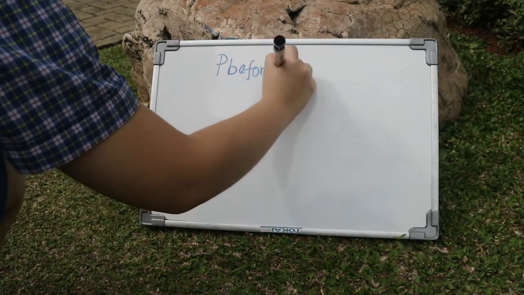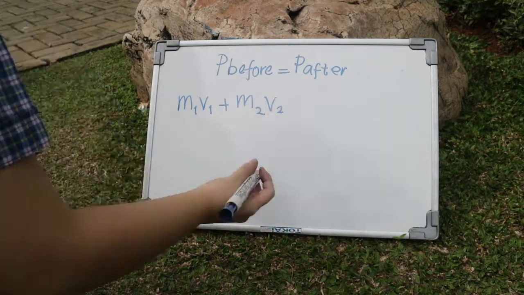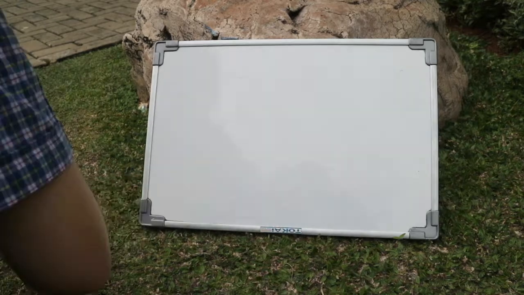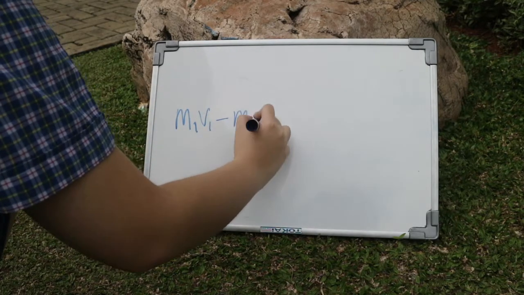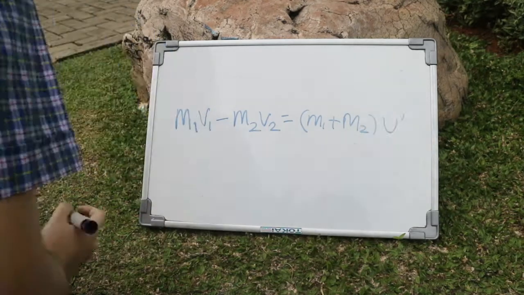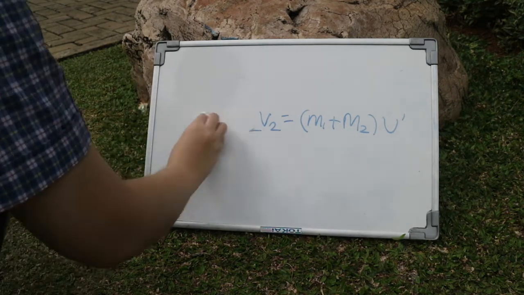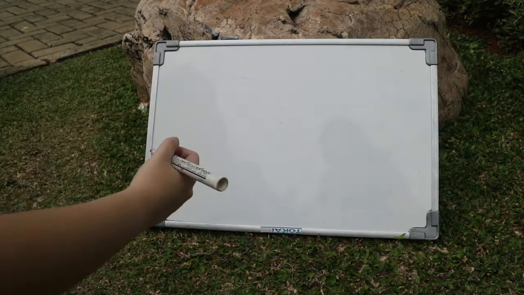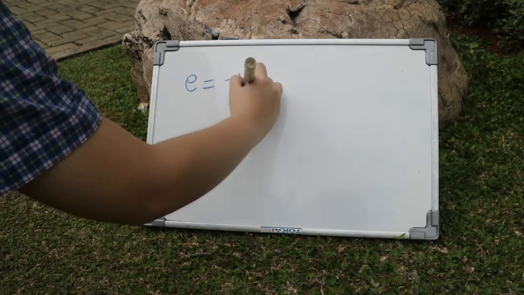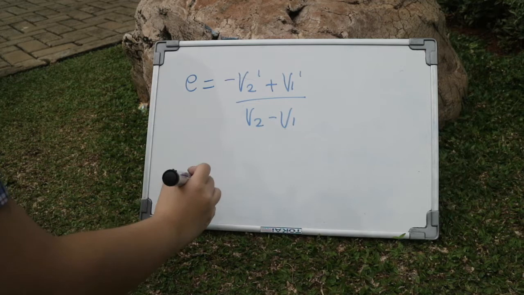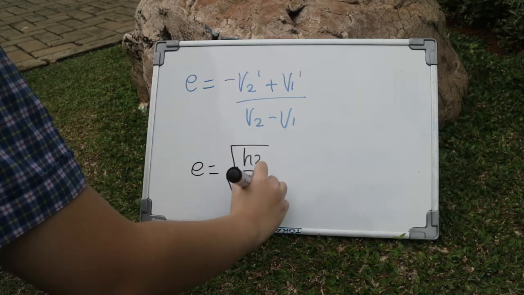The formula of this collision is as follows. The relationship between the masses and the velocities of the moving bodies can be expressed by the following equation. The coefficient of restitution can be found by this formula. When the collision is based on height, the coefficient of restitution can be calculated as follows.